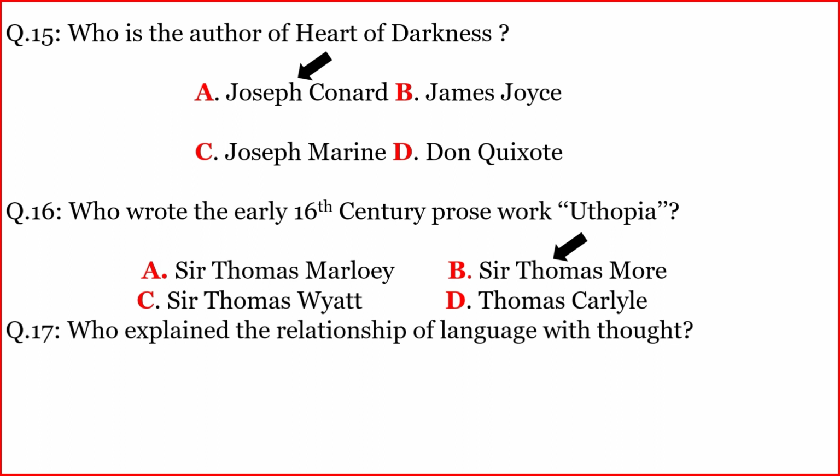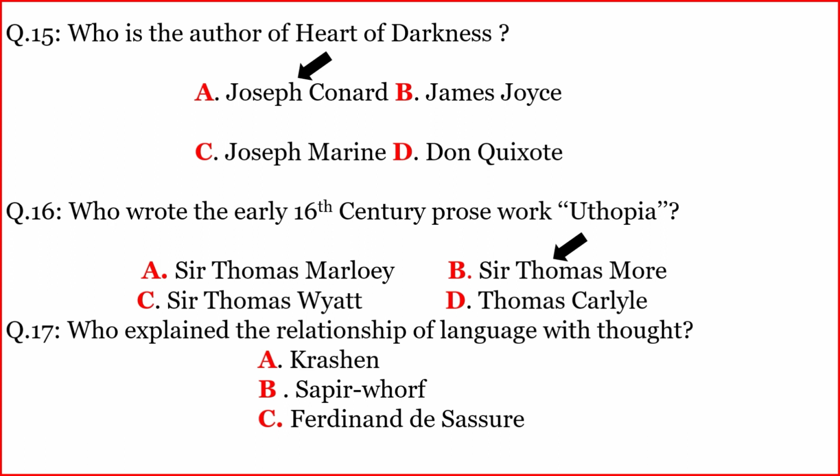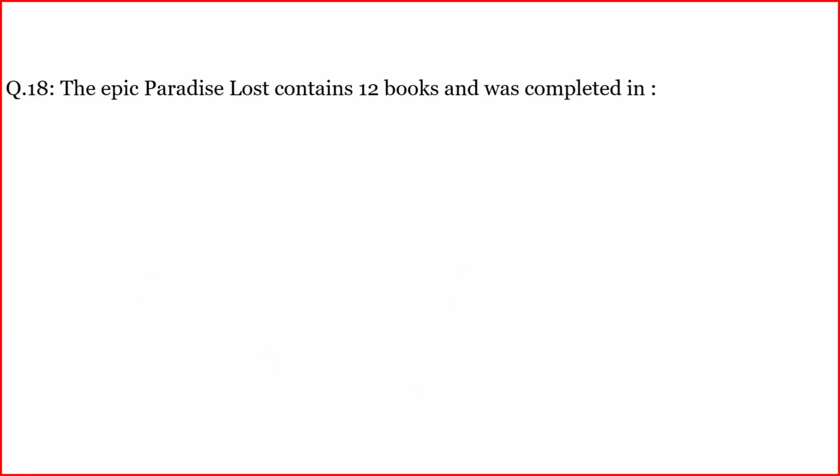Another question. Who explained the relationship of language with thought? The correct option is B. Sapir-Whorf. Next question. The epic Paradise Lost contains 12 books and was completed in. The correct option is A.